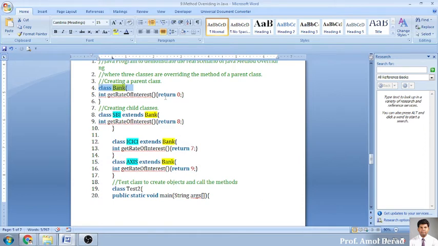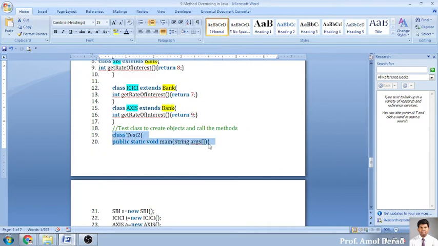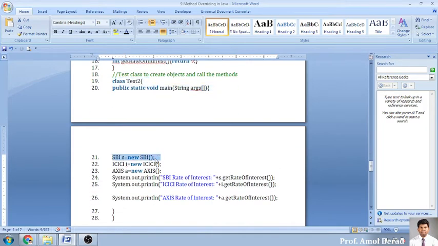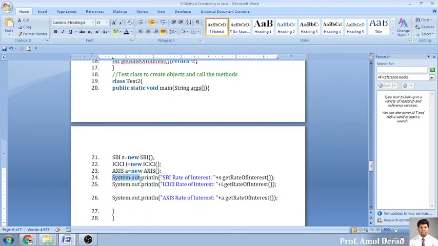Okay, and we have a rate of interest for Bank as 0, for SBI it is 8, for ICICI it is 7, and for Axis it is 9. Here I want to use this program, so I will be creating an object of SBI, ICICI and Axis Bank, and I am calling the function s.get interest, i.get interest, and a.get interest.